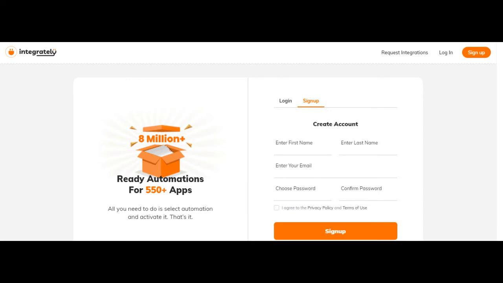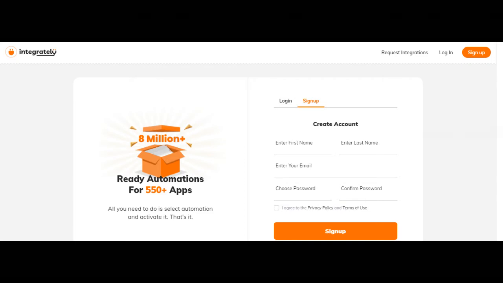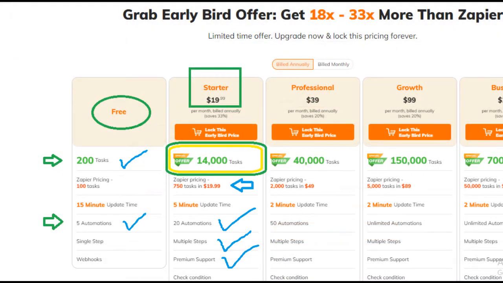You just have to fill in your basic details and enter sign up, and you are done. A dashboard will be shown to you. As you are already searching for an alternative to Zapier, you must already know what Zapier is, what it offers, and what it is capable of. But most people are looking for an alternative because Zapier may seem a bit costlier.